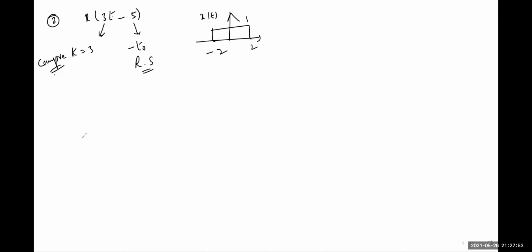If it is x of t, t is multiplied with 3. That means here k value 3, greater than 1, means compression. And minus 5 is there. That means minus T naught indicates right shift. So one thing is a compression operation and the other is a right shift. Which one should be performed first? That is the question.